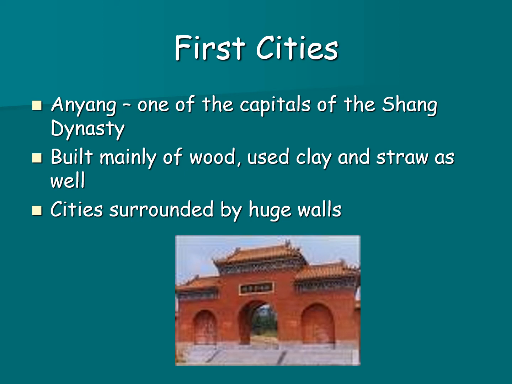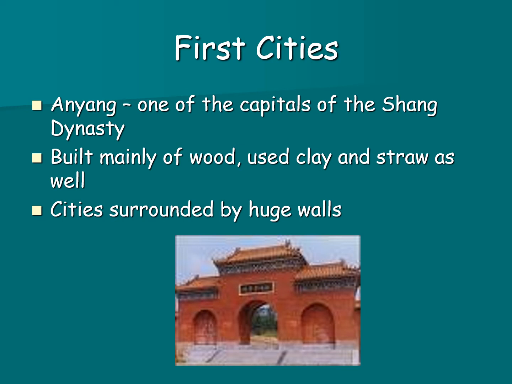Anyang was one of the capitals of the Shang dynasty, and Chinese cities were typically built of wood. They also used clay and straw. People used the resources they have close to them. So in Egypt and in Sumer, they used sun-dried bricks. On the Indus River, they used oven-baked bricks, but in China, they would make their structures from wood.